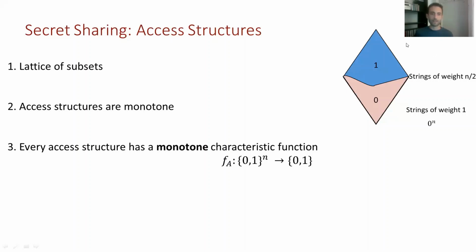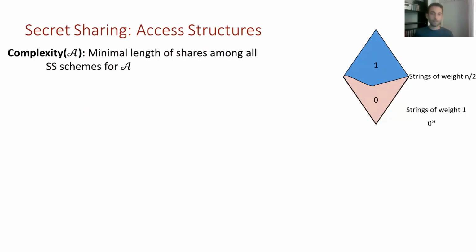So now we're ready to ask the question that we talked about: what are the parameters we measure a secret sharing scheme by? So the most important parameter for us will be the size of the shares dealt to each of the players. So we'll say the complexity of an access structure is the minimal length of shares among all of the possible secret sharing schemes for that access structure.